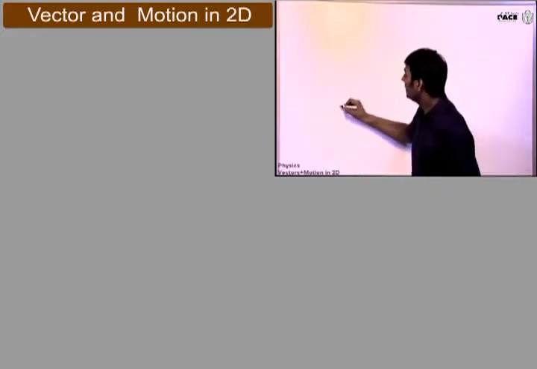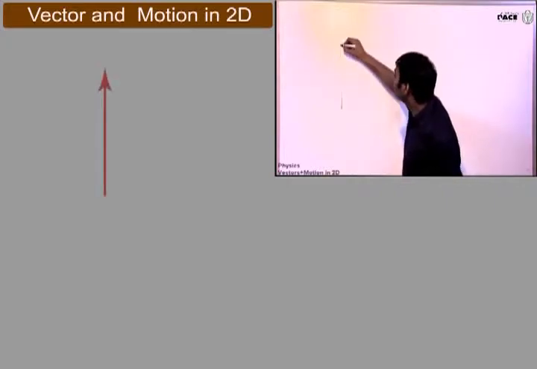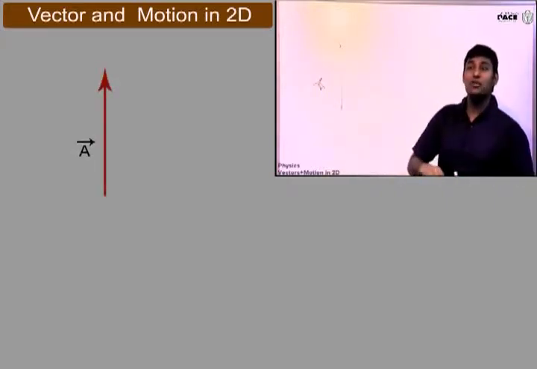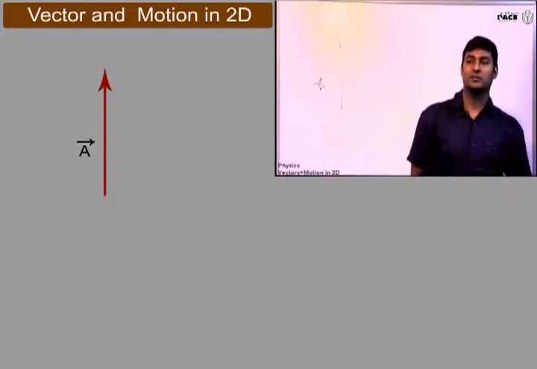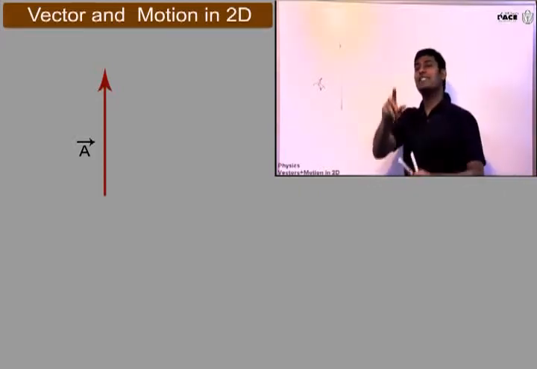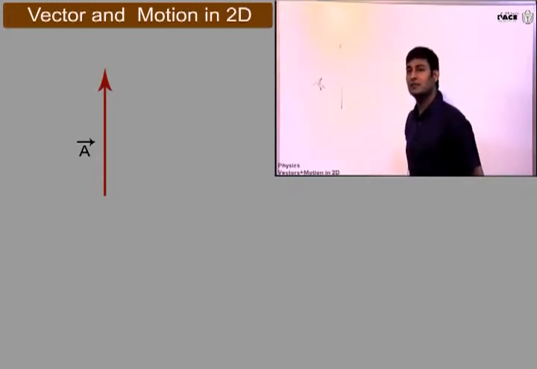Now see this. Suppose I give you a vector A again, and I tell you, break it into two vectors which are mutually perpendicular. Sir, we take A as the hypotenuse of a right angle triangle. Yes, sir. So how many ways can I break that? Infinite. Infinite. If you want to take it as the hypotenuse.